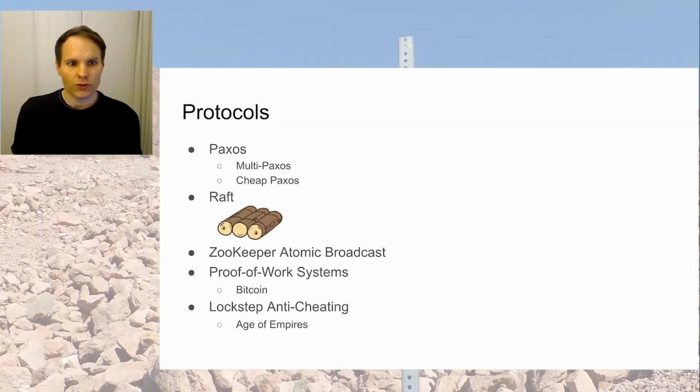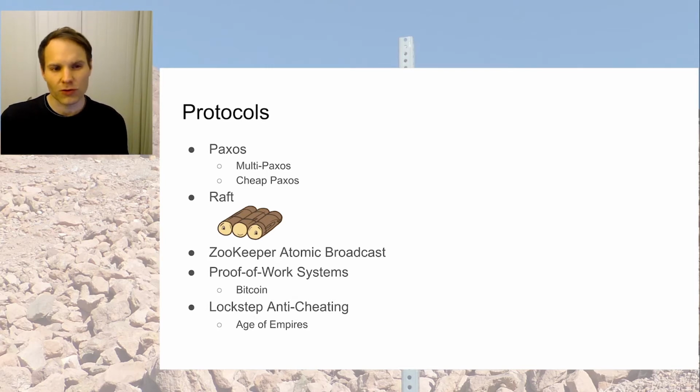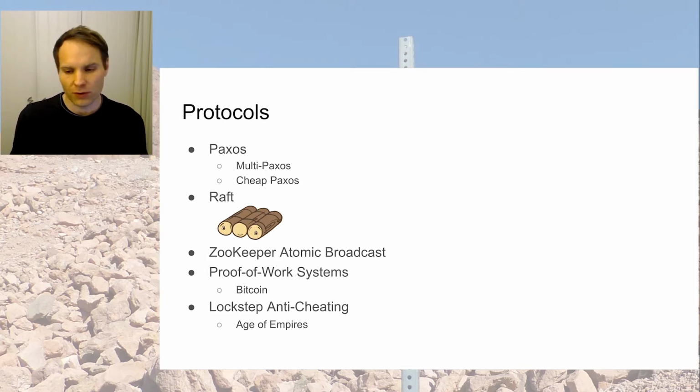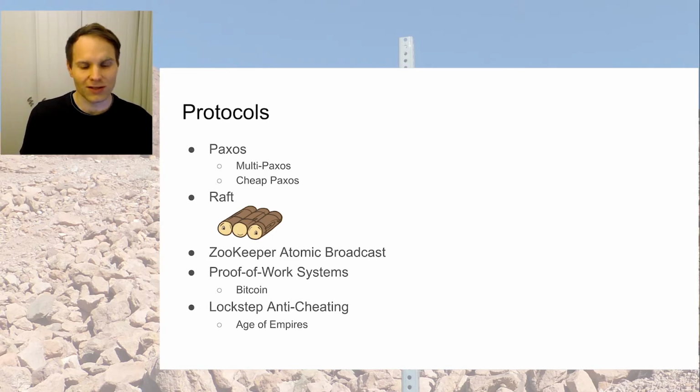Popular protocols to achieve distributed consensus include Paxos, which comes in the variants of multi-Paxos and cheap Paxos. There's also Raft, which has been popular. ZooKeeper Atomic Broadcast is another one. Distributed consensus is also core to proof of work systems like Bitcoin. And my favorite protocol is the lockstep anti-cheating in Age of Empires.